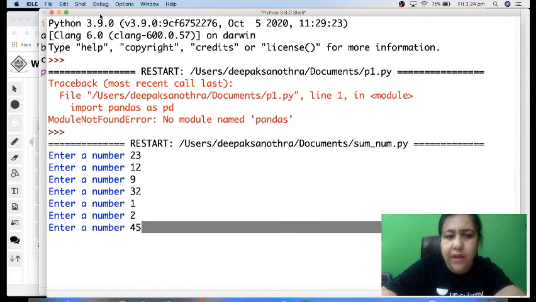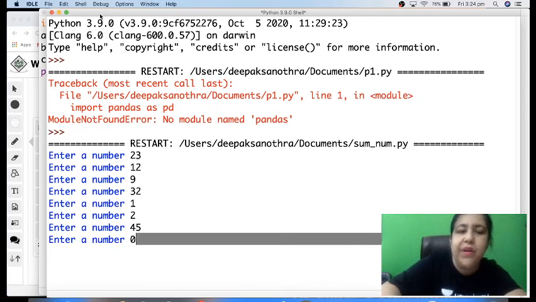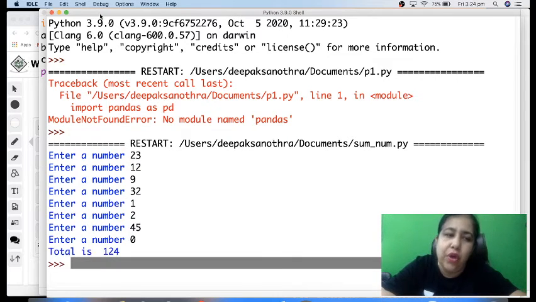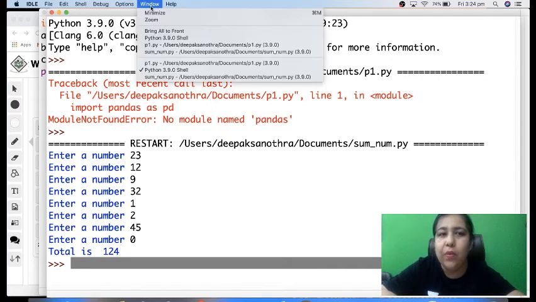So keep entering whatever numbers you have to enter. The moment you press 0, the loop will stop, and total till then is 124. So you can total and check. I believe on the computer, so if it has calculated, it would be correct, but you can cross check it if you want, right? So this is how we write loops.